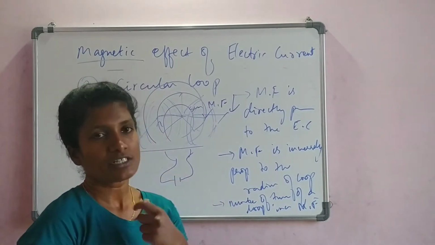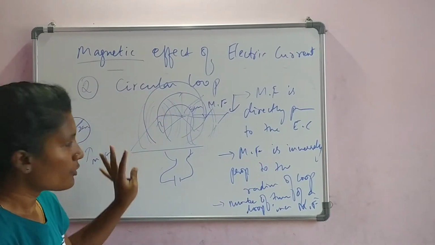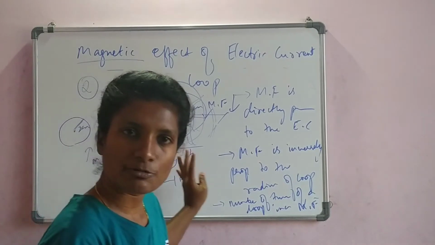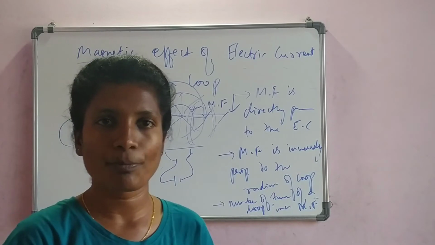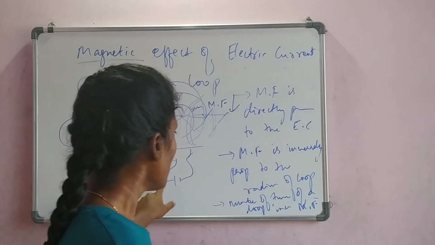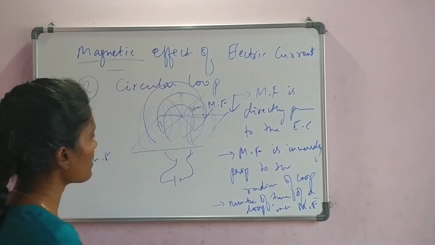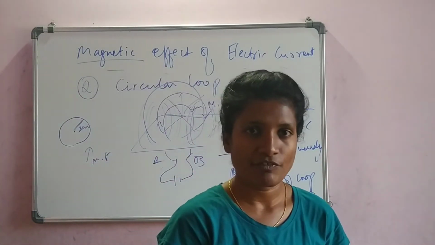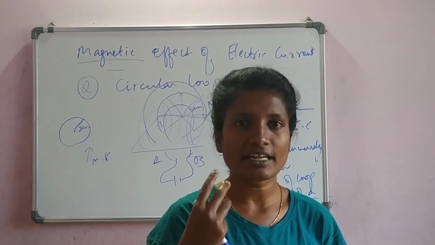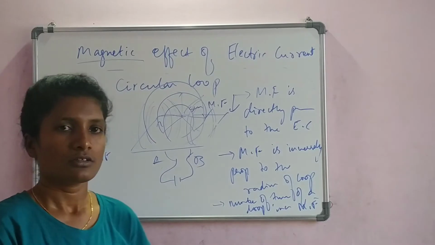But students, please remember, when you are constructing the experiment, draw a neat table diagram and explain the diagram in 2 or 3 words. Like, take a circular loop, connect it to a battery, let us say the current is passed from A to B, just mark A here, B here. Now what is the observation we make? Define that in 2 or 3 sentences, then tell what observations you make.